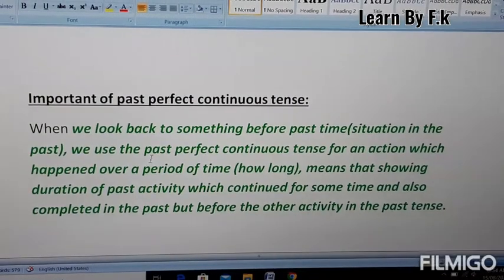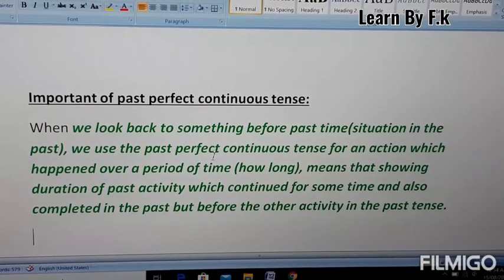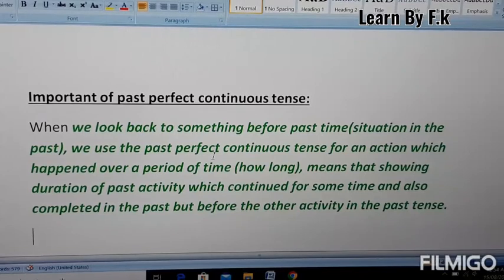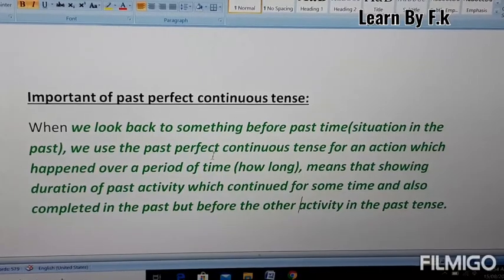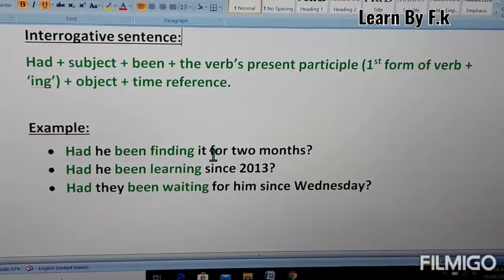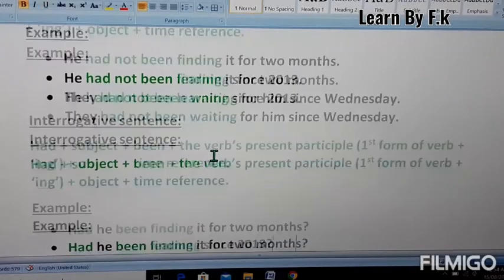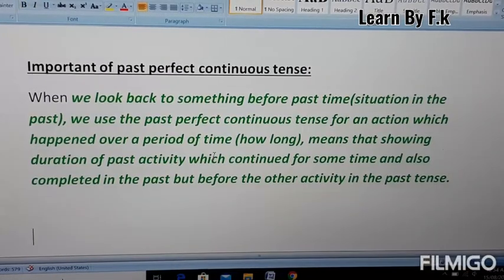And it should have the period of time, or you can say how long it continued. So the past perfect continuous tense shows you the duration of a past activity which continued for some time and also completed in the past but before the other activity in the past, as I have explained in the previous examples. I hope that you understand this, and this is very easy to understand.